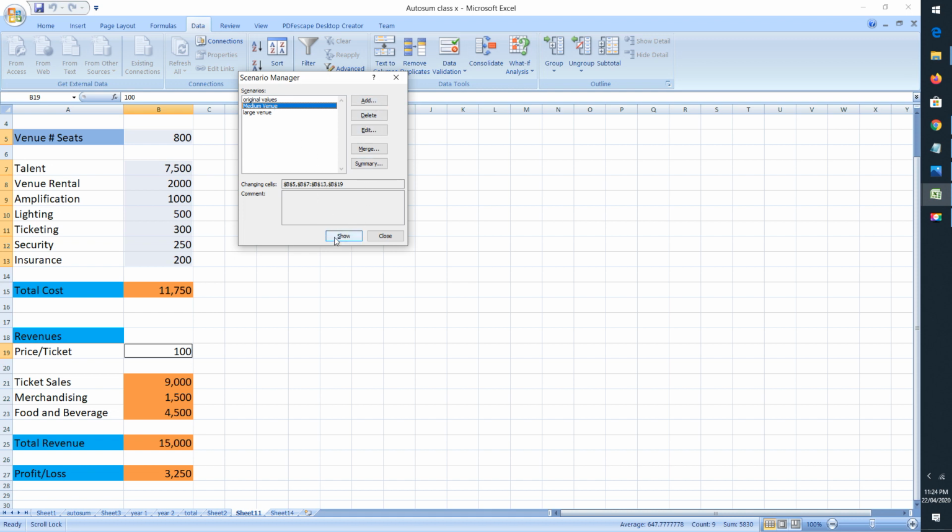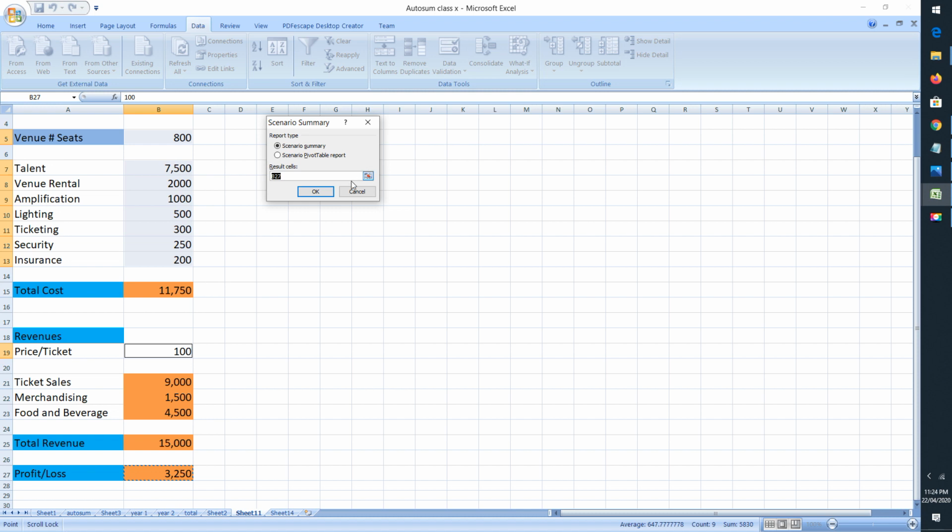Now for this I have another option. If I would like to have a summarized form of all three scenarios in one worksheet, I can click on summary. Here you can see in this dialog box there is a button, summary. So I can click on summary. As soon as I click on summary, another dialog box appears which says report type is scenario summary. So it is already checked.